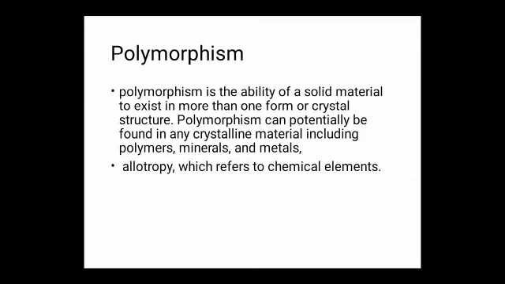Polymorphism can potentially be found in any crystalline material. Examples: polymers, minerals and metals. Allotropy: any element which exists in more than one crystal form is called allotropy.